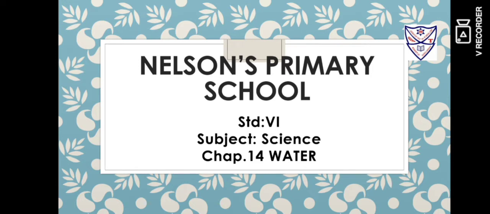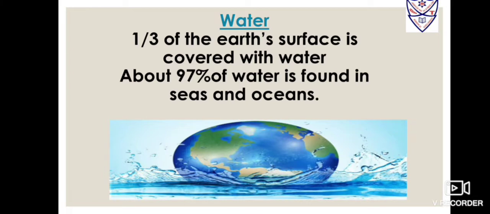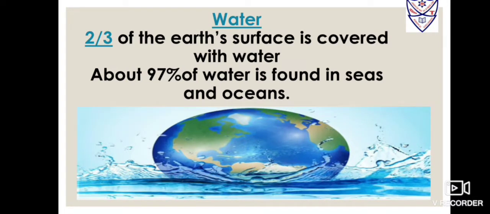Standard 6, Subject Science, Chapter number 14, Water. Water is essential for the survival and growth of the plants and animals. Two-thirds of the Earth's surface is covered with water. Students, about 97% of water is found in sea and ocean. Only a small fraction of fresh water, that is 0.01%, is available.